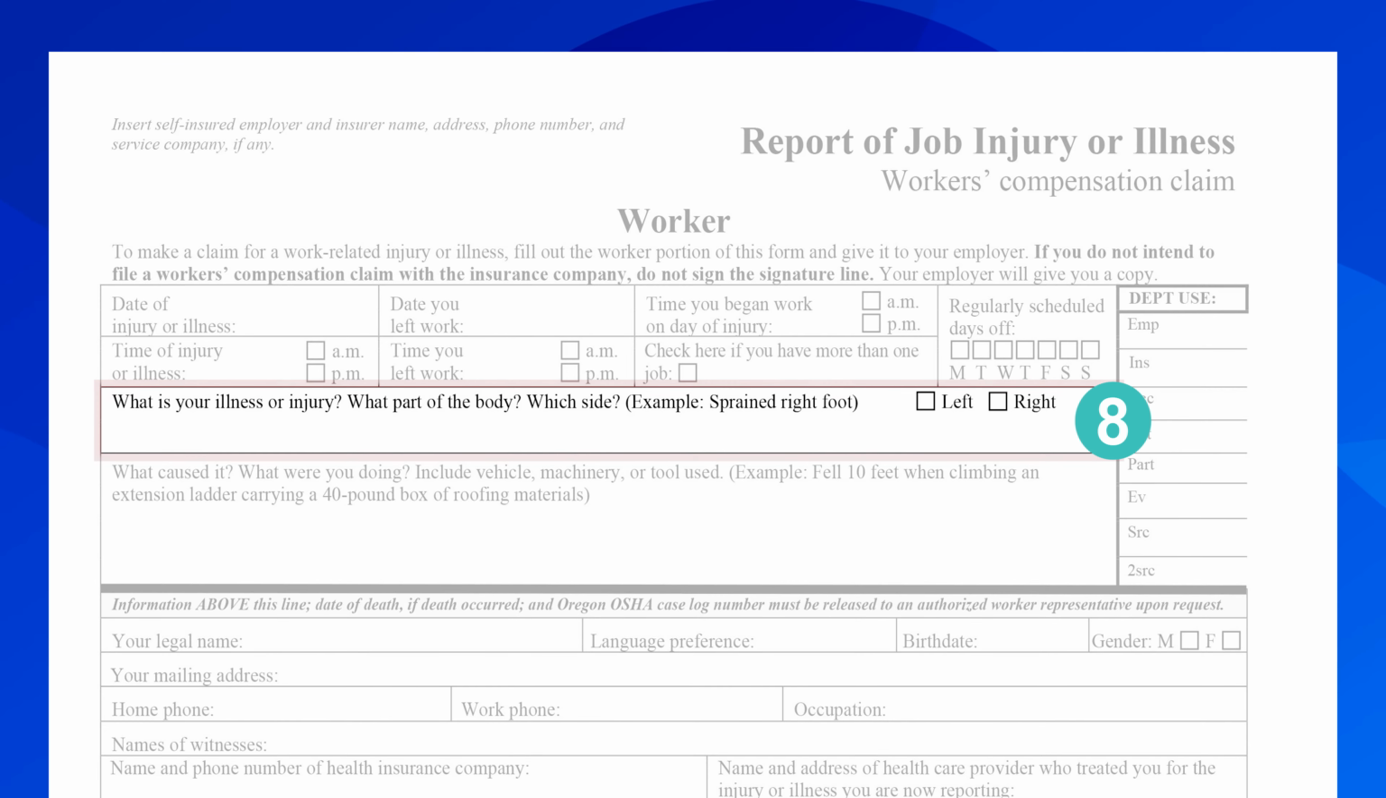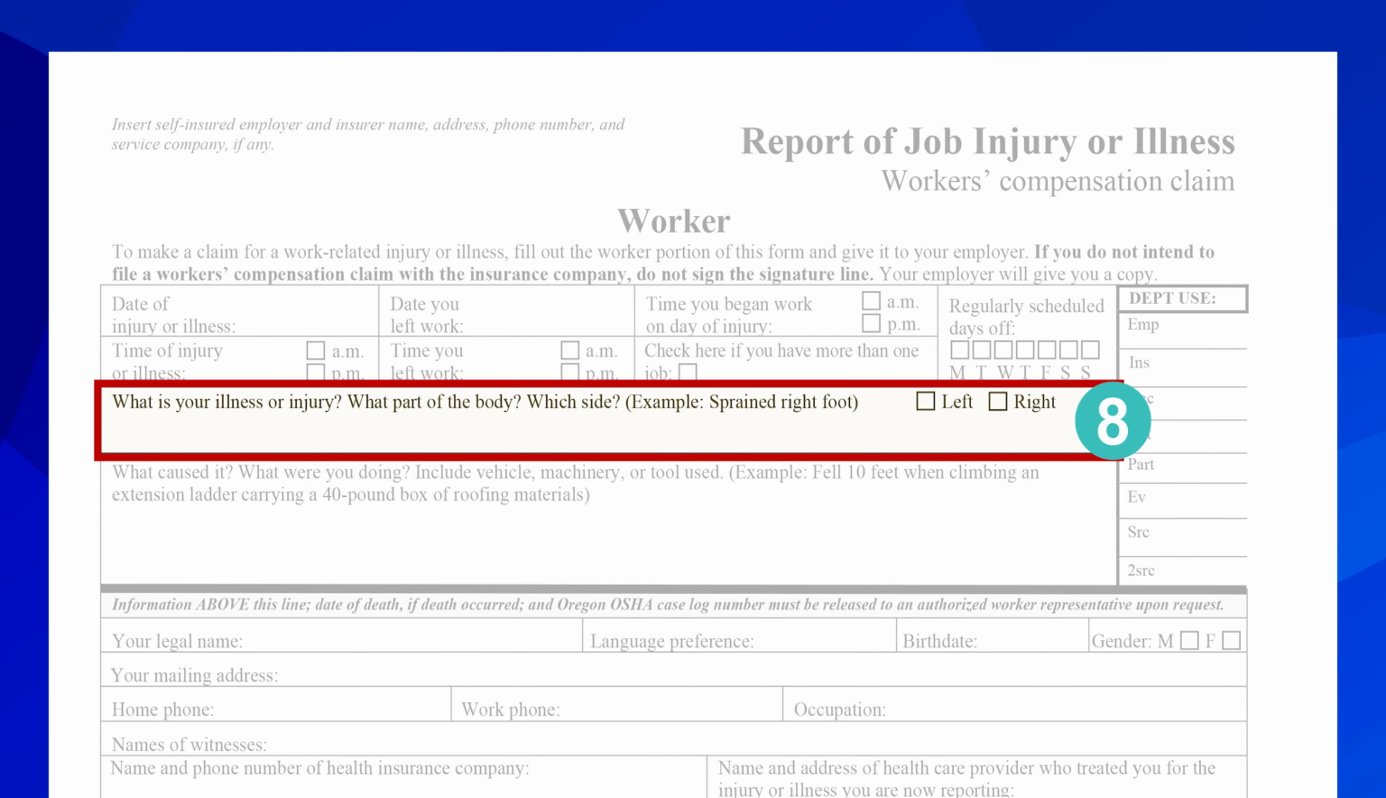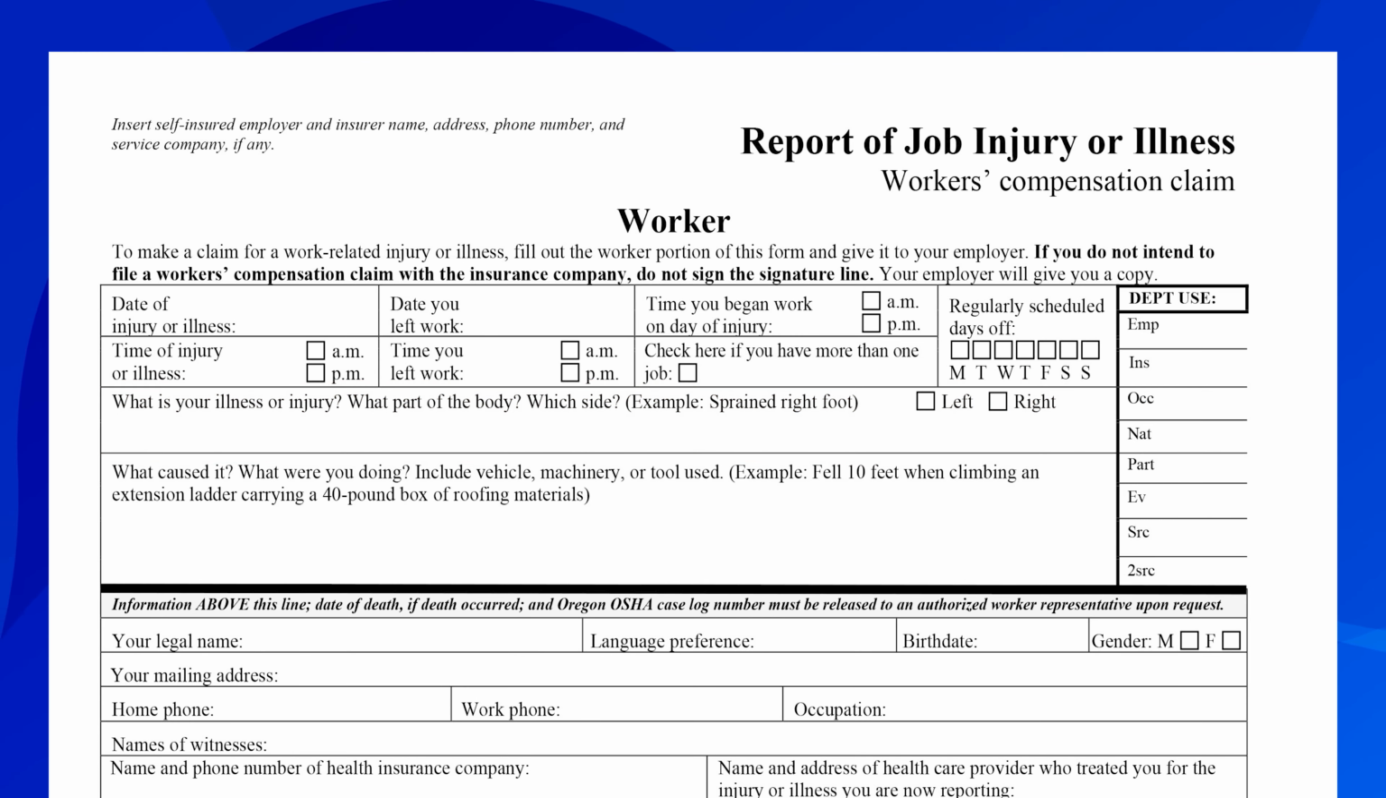Next, you will answer the question, what is your illness or injury? Make sure your answer includes the body part and that you check the box indicating which side of the body is the injury. For example, if your injury is a sprained right foot, you would write sprained right foot in the space provided below and check the box indicating the right side of the body.